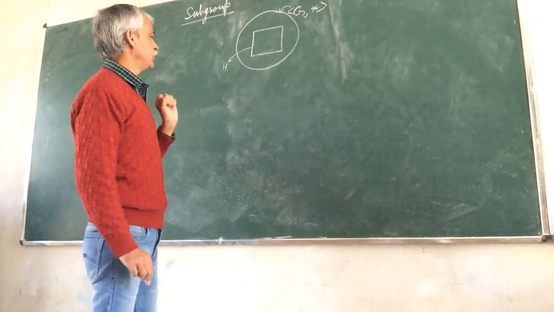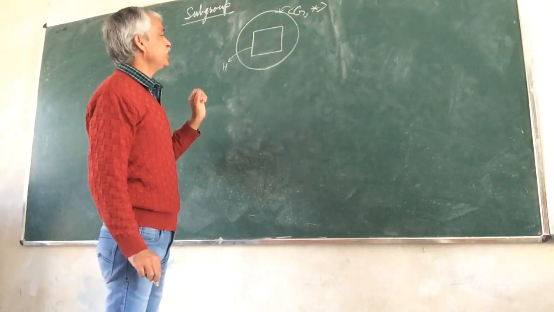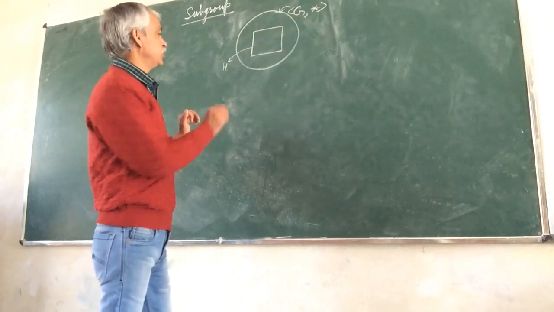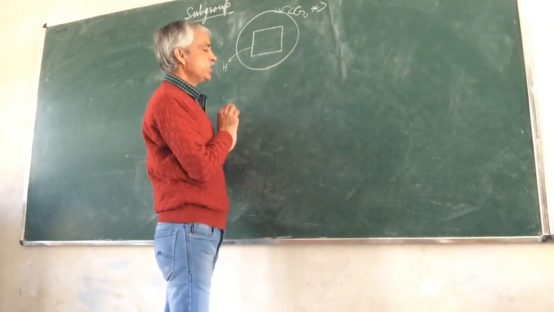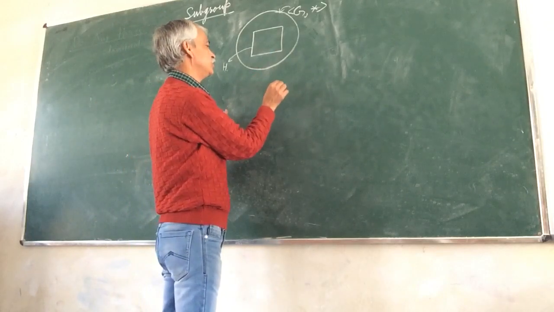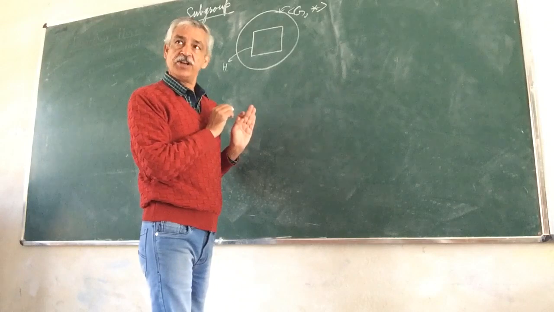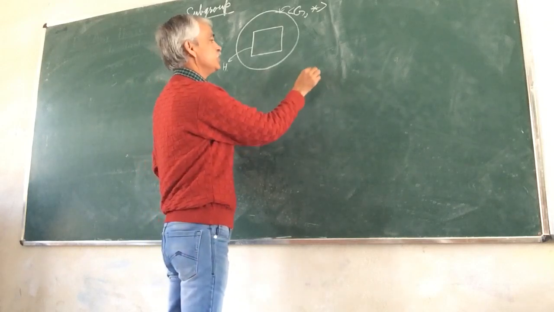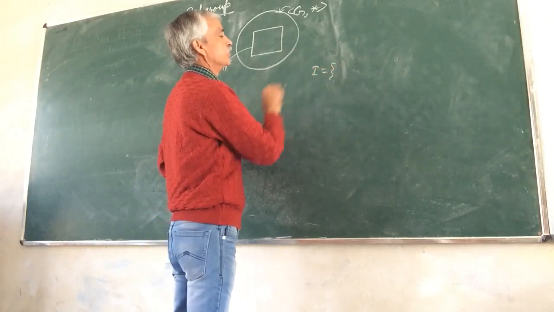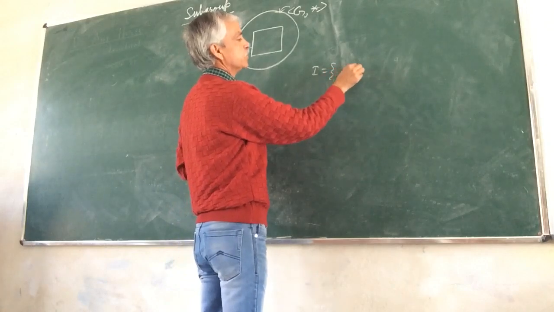I'll take an example to explain. We were discussing earlier the example of the group of integers under addition. So this is I, the set of all integers.